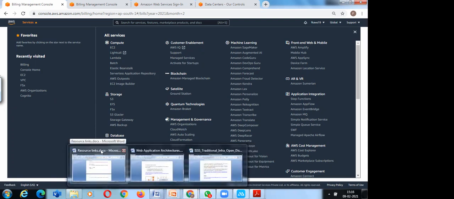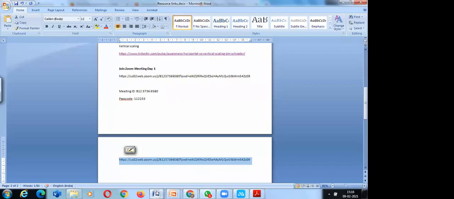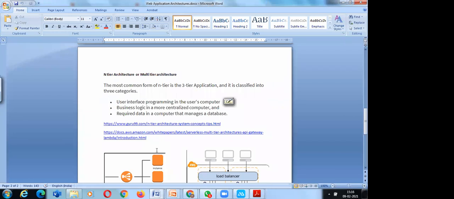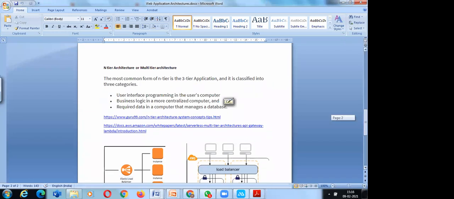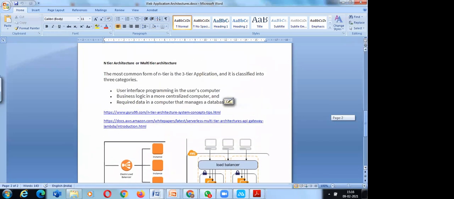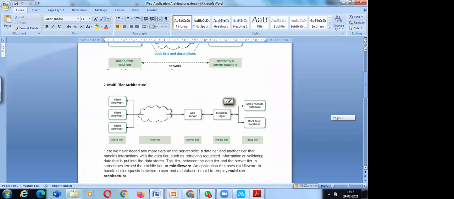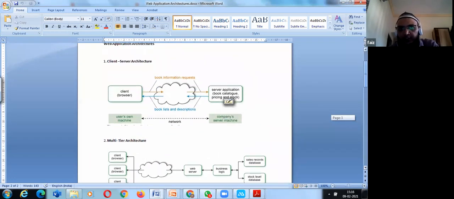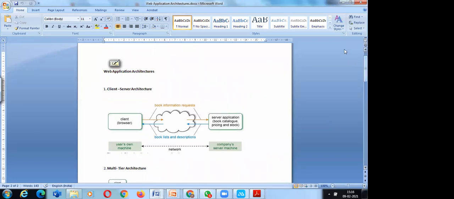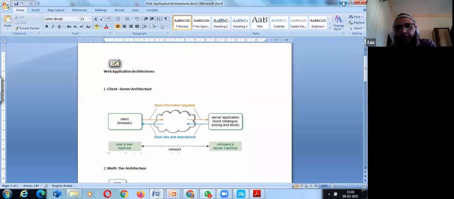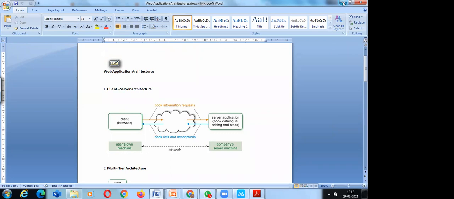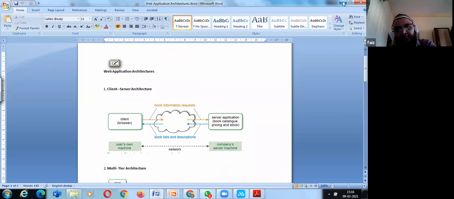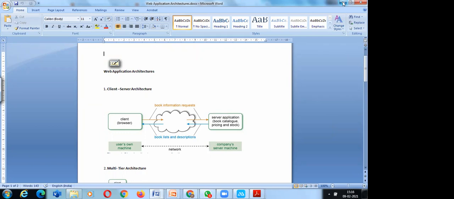Sir, I have already signed up in AWS, but I'm not able to go through the options you just showed. It's asking me to pay something. Did you make that AWS account earlier? No, I just logged in with my email address, I haven't used it yet. Did you provide the debit card or credit card details? No, I haven't provided yet. That you have to do. Just now you told me it's free for 12 months, right?